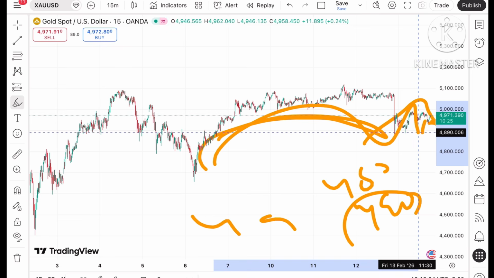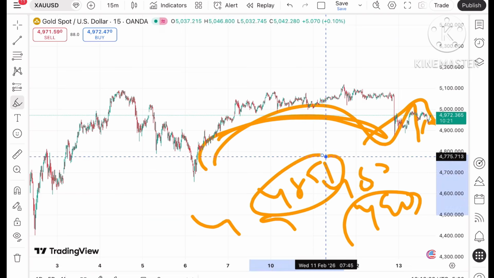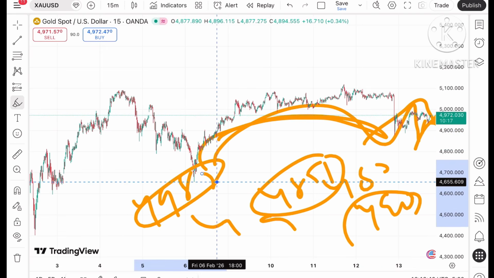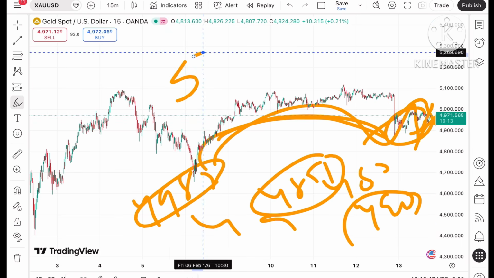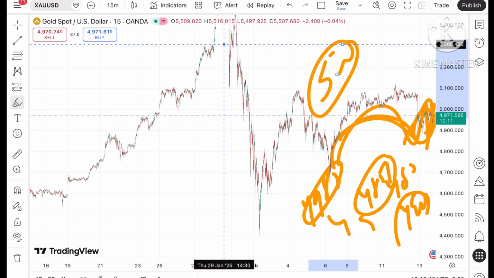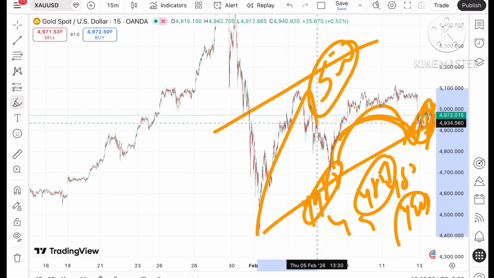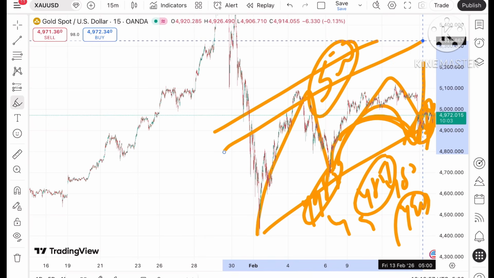Then this particular level will support the downside and a chance of going towards 48.51 can be seen. But if it keeps moving upside, a chance of going towards 49.82 will be there. Then there will be a zone breakout, so it will go further upside, and from there it can move towards 5,000. Once the price moves over this level, there can be a further rise, because this is the pattern it has created, so chances are very high it can go further high.